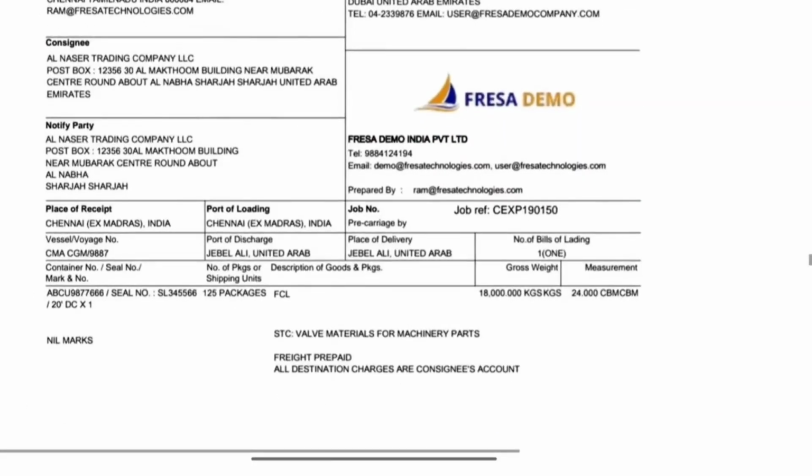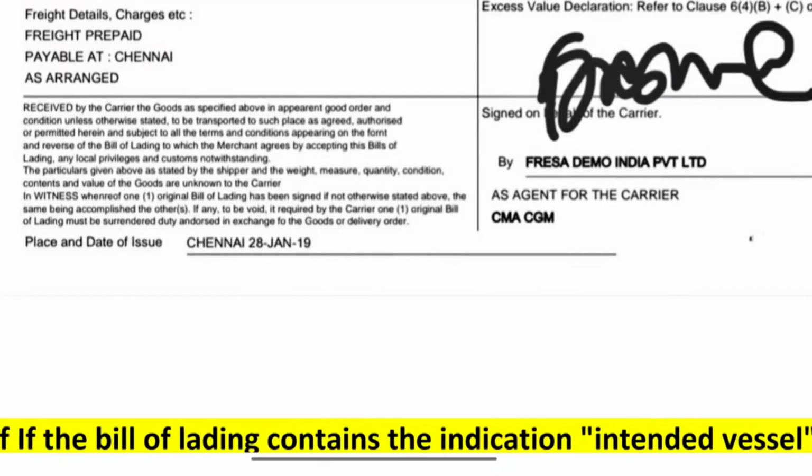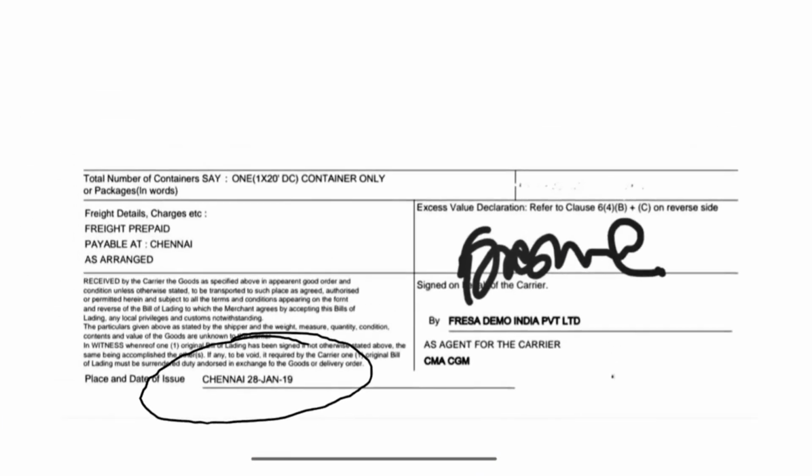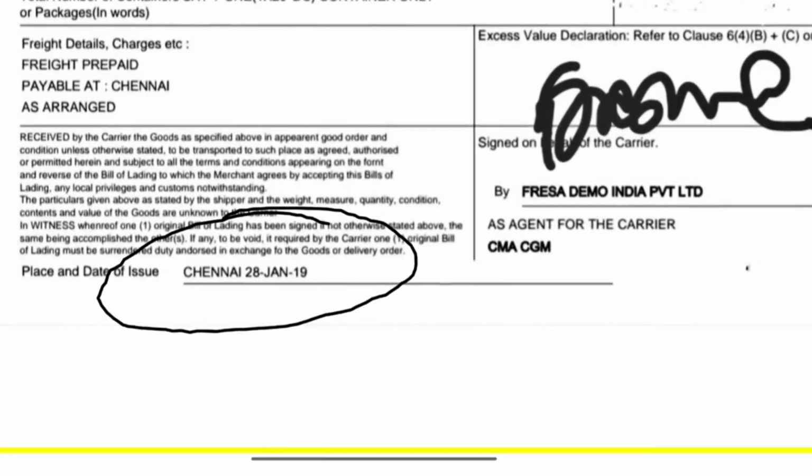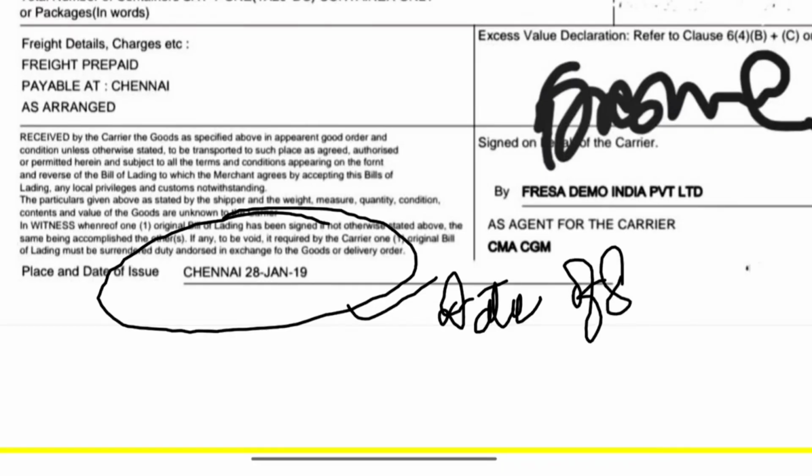Next, here we can see in this bill of lading, only the place and date of issue is mentioned, but no other shipped onboard date is mentioned. So in this case, the date of issue will be considered as date of shipment.